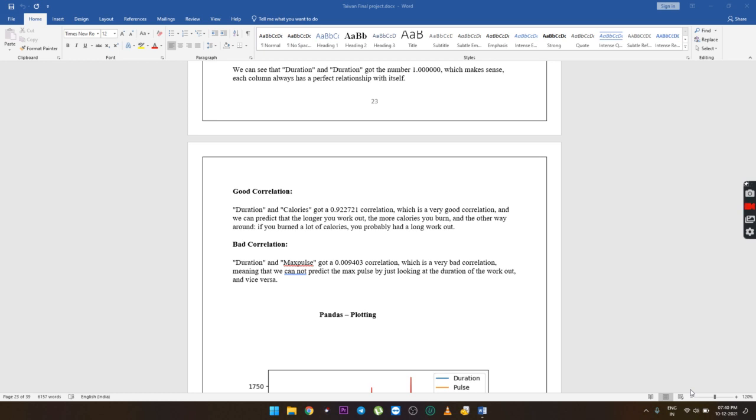workout. Bad correlation. Duration and max pulse got a 0.009403 correlation, which is a very bad correlation, meaning that we cannot predict the max pulse just by looking at the duration of the workout and vice versa.